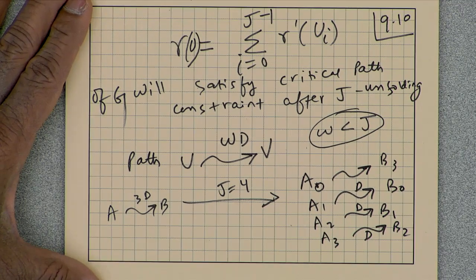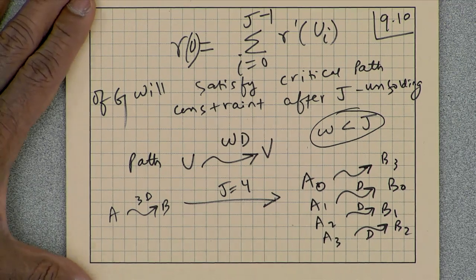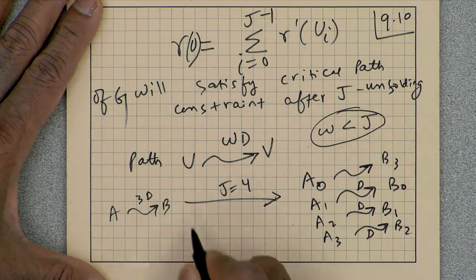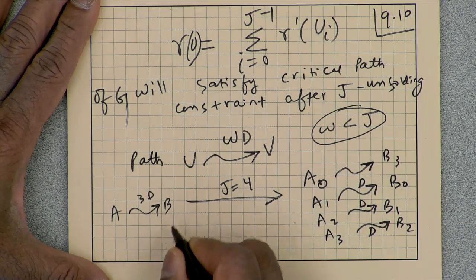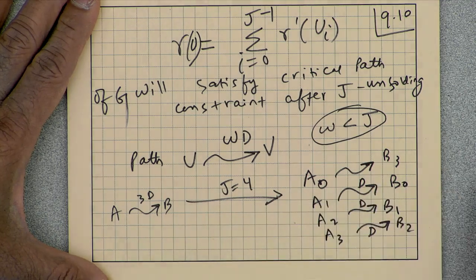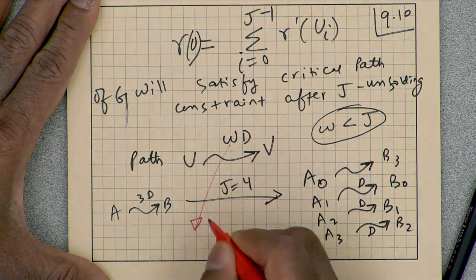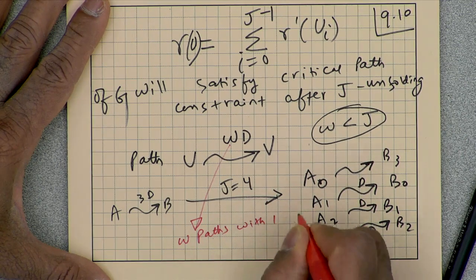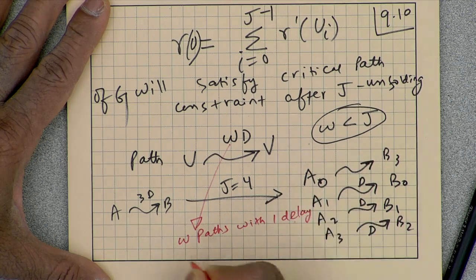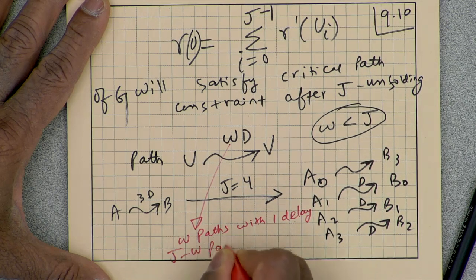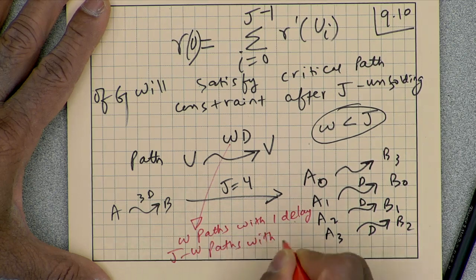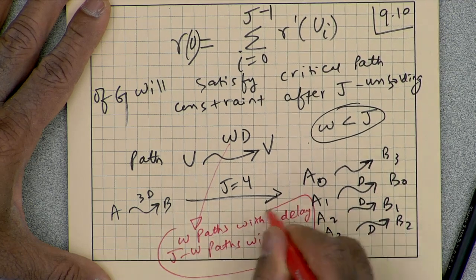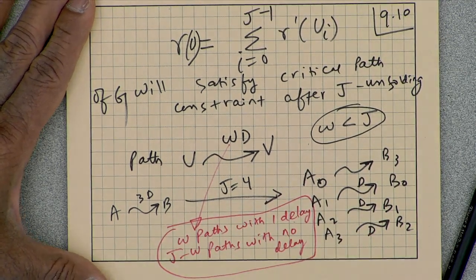We have been talking about how the loop unfolds, how the edges unfold, but how does a path unfold? In this case, there will be w paths with 1 delay and j minus w paths with no delay. That's how the path unfolds. Does that make sense?